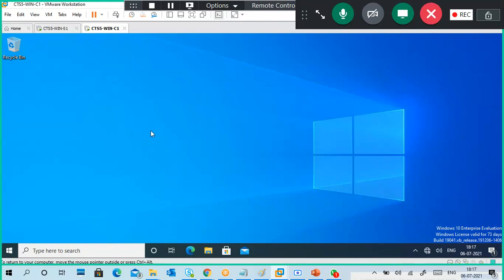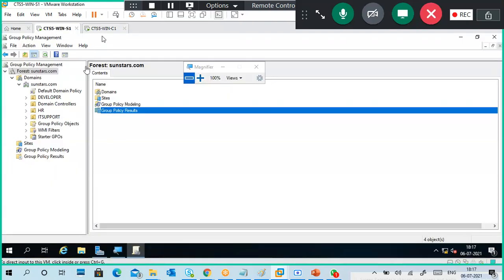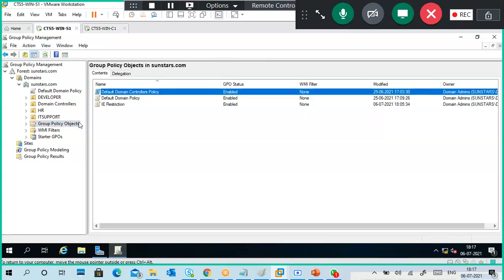Tomorrow morning I will start DHCP, and then if I have at least half an hour, I will show you one group policy. Then in the afternoon I will go to DNS. If I have time after DNS, I will show you printer, and printer also has group policies. That's a beautiful one.